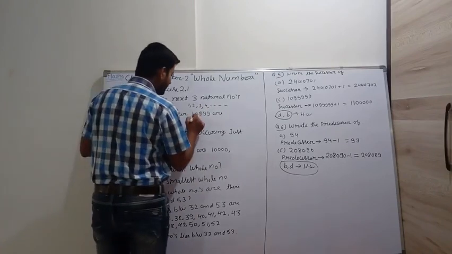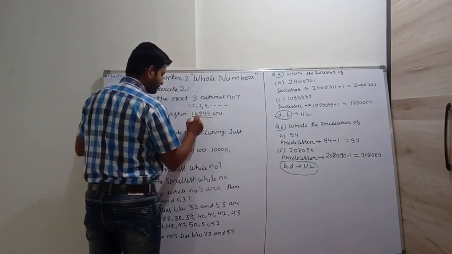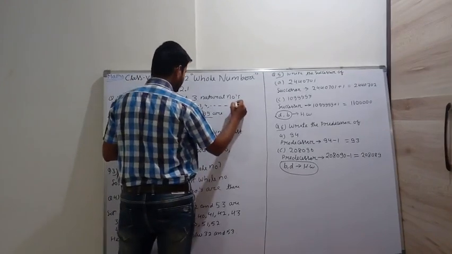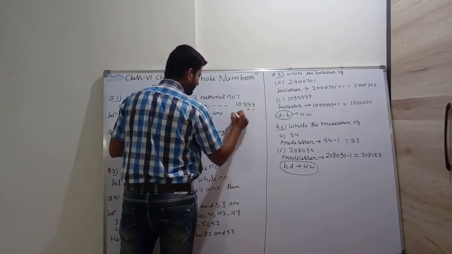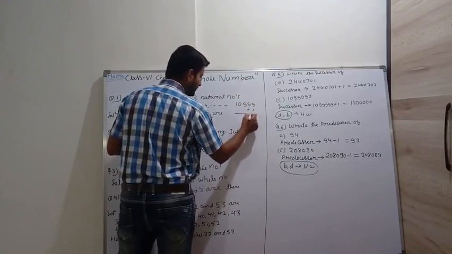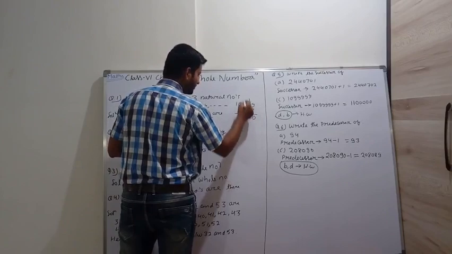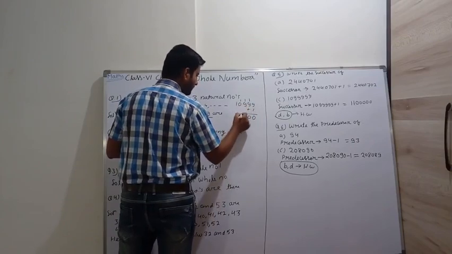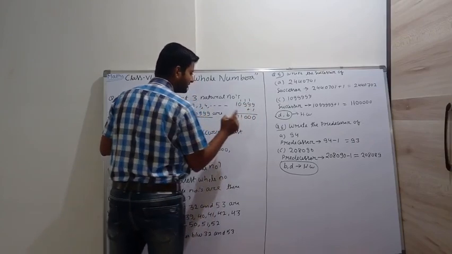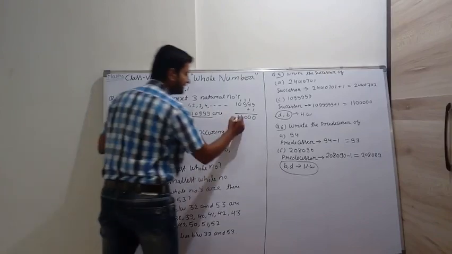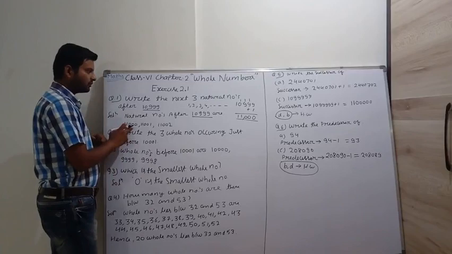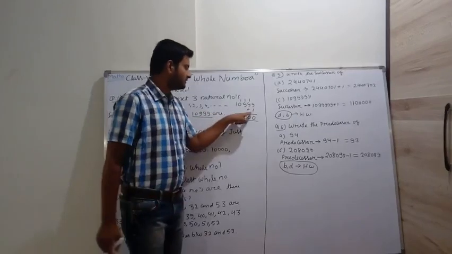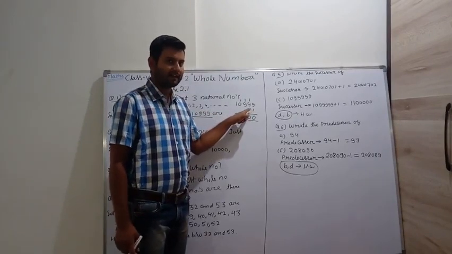So we add 1 to it. Example shown here: 10,999 plus 1. What do we get? 0, carry over 1. Again 0, carry over 1. Again 0, carry over 1, and we get 11,000. So our first next number is 11,000. Basically we just write the successor by adding 1.